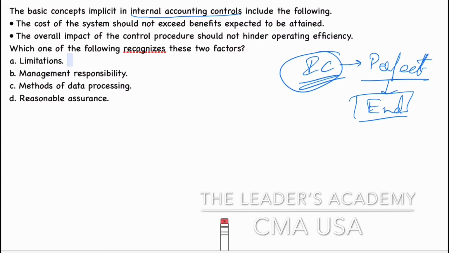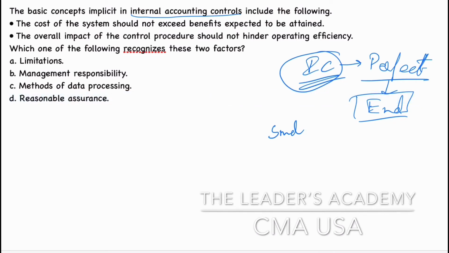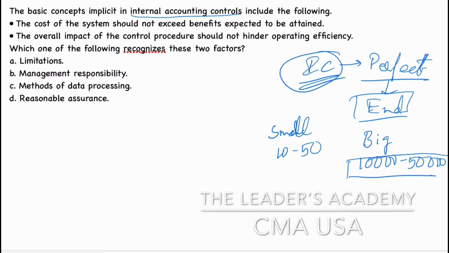It depends on organization to organization. There will be one organization which is going to be very small, and there will be another organization which is going to be very big. Here only 10 to 50 employees will be working, and here 10,000 to 50,000 employees will be working. But both this small organization as well as the big organization are in need of internal accounting controls. At that time, what are those two things which they are going to concentrate on?